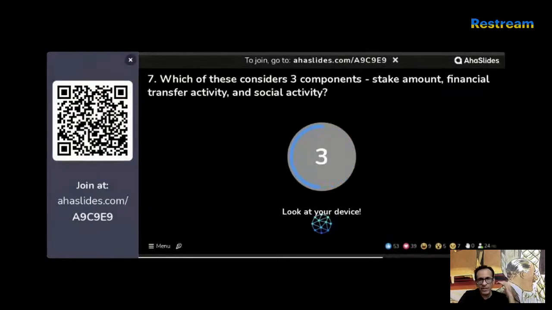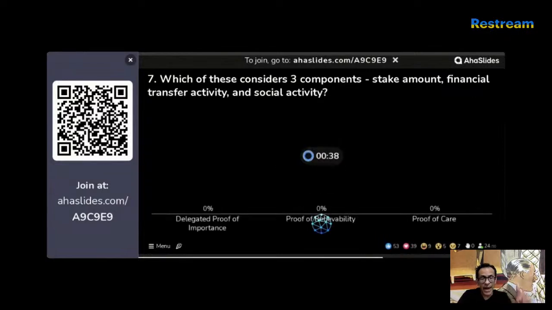Which of these considers three components? Stake amount, financial transfer activity, and social activity. There are three consensus mechanisms you can see: delegated proof of importance, proof of believability, and proof of care. Which one of these three considers three components: stake amount, financial transfer activity, and social activity? Seems a little tough, no doubt, and it's a little difficult to guess. But let's hope you guys know what the right answer is. We've got about 10 more seconds to go.